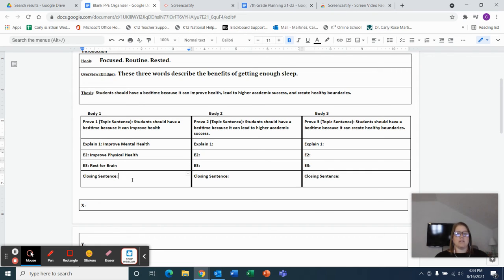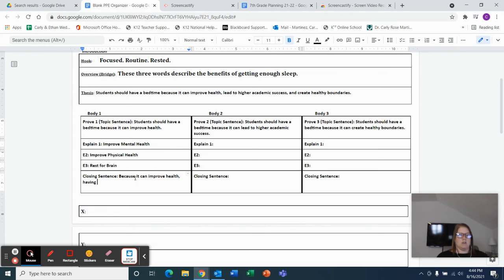And then on this organizer, all that I need is a closing sentence. And sometimes that's tricky because we kind of already said everything we have to say. So all that I'm going to do for that closing sentence is change up the wording of that topic sentence just to make it sound a little bit new. So I'm going to say, because it can improve health, comma, having a bedtime is important for students.